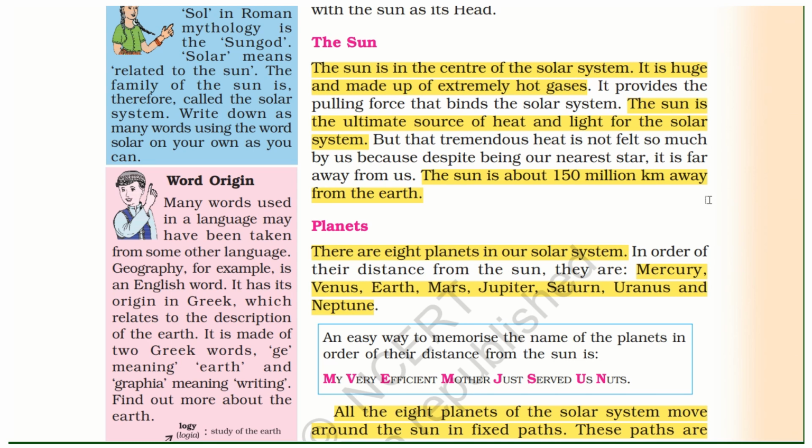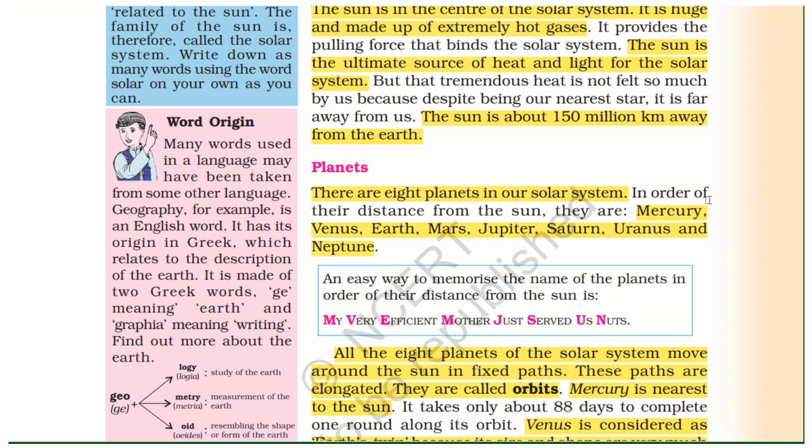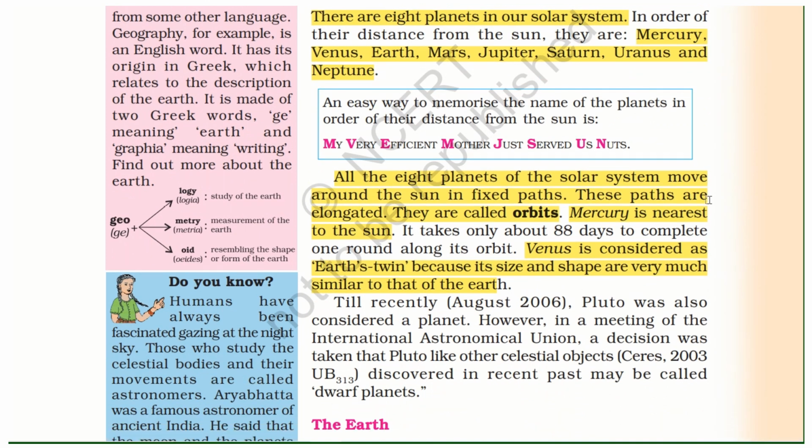Planets. There are 8 planets in our solar system. They are Mercury, Venus, Earth, Mars, Jupiter, Saturn, Uranus and Neptune. All the 8 planets of the solar system move around the sun in fixed paths. These paths are elongated. They are called orbits. Mercury is the nearest to the sun. Venus is considered Earth's twin because its size and shape are very similar to the Earth.